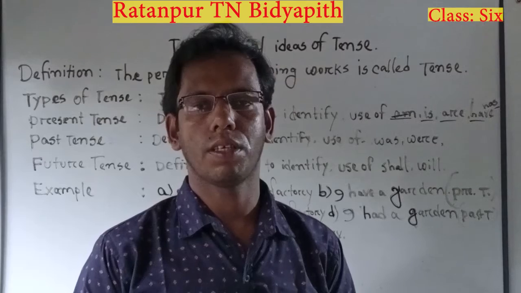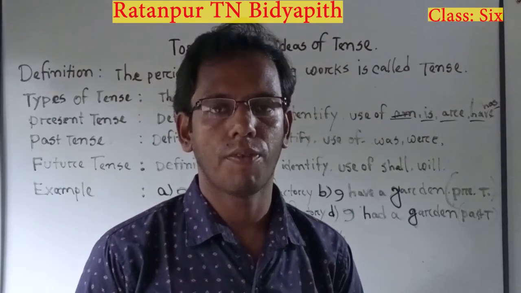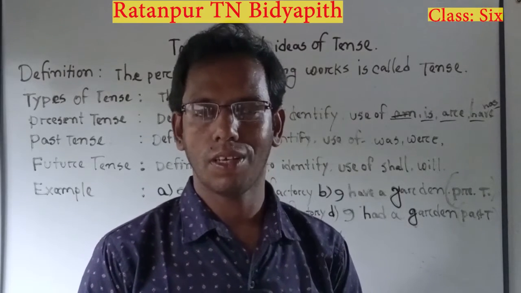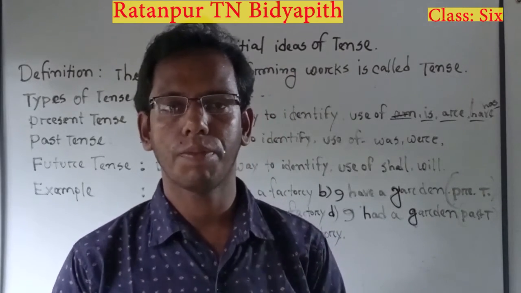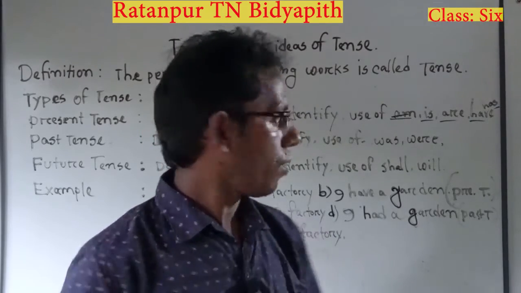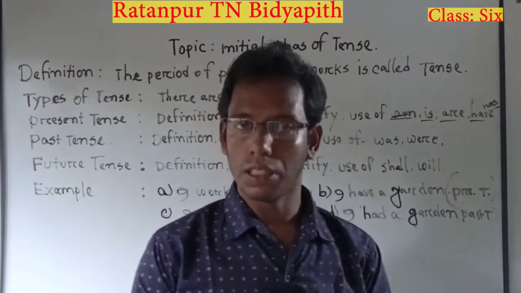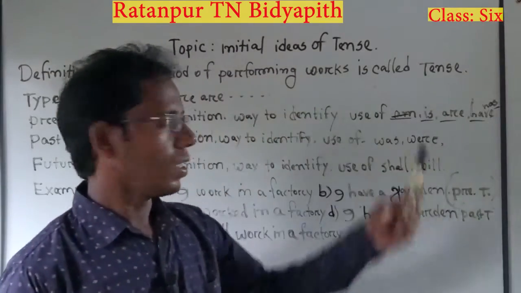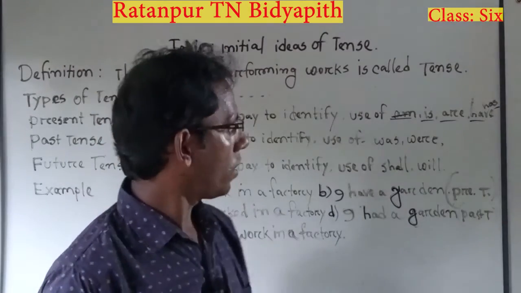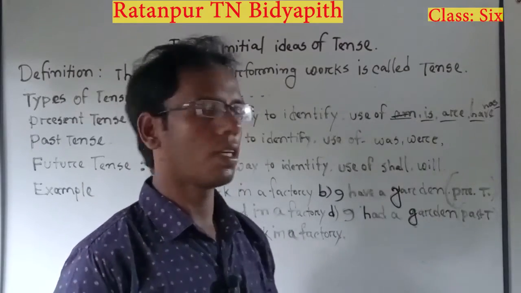After third person singular number. You have already known there are three types of person: first person, second person, and third person. First person I and we, second person you, and third person he, she, they. So now where is will be used. Okay, if we find third person singular number in present tense, we can use the is there.